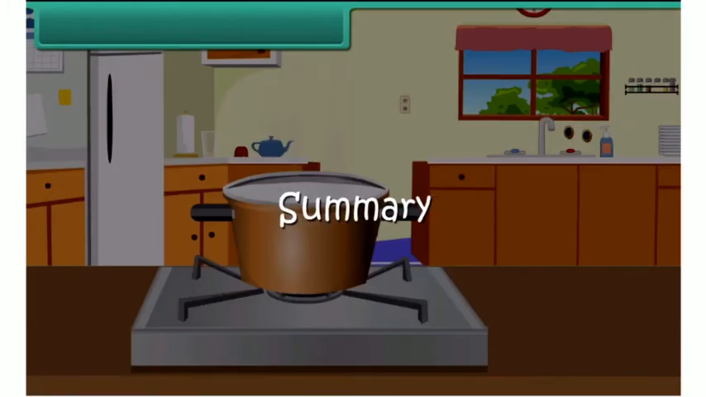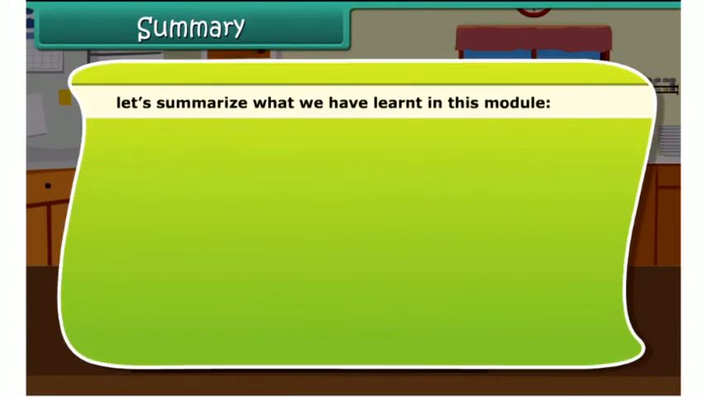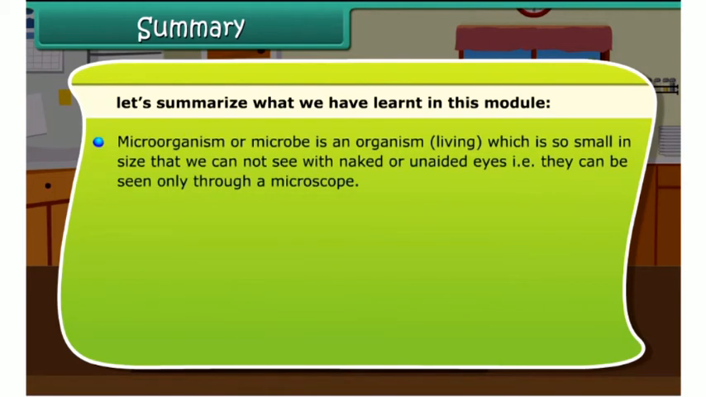Summary. Friends, let us summarize what we have learned in this module. A microorganism or microbe is a living organism so small in size that we cannot see it with naked or unaided eyes; that is, it can be seen only through a microscope.